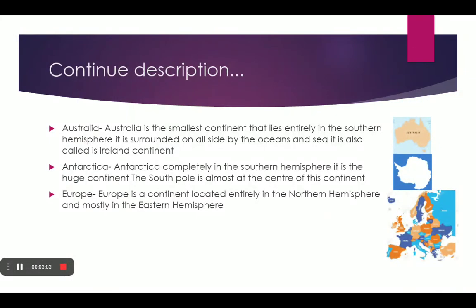Then comes Australia. Australia is the smallest continent and lies entirely in the southern hemisphere. It is surrounded on all sides by oceans and seas. It is also called the island continent. Then comes Antarctica. Antarctica is completely in the southern hemisphere. It is a huge continent, and the South Pole is almost at the center of this continent. Then comes Europe, which is powerful in financial conditions. Europe is a continent located entirely in the northern hemisphere and mostly in the eastern hemisphere.